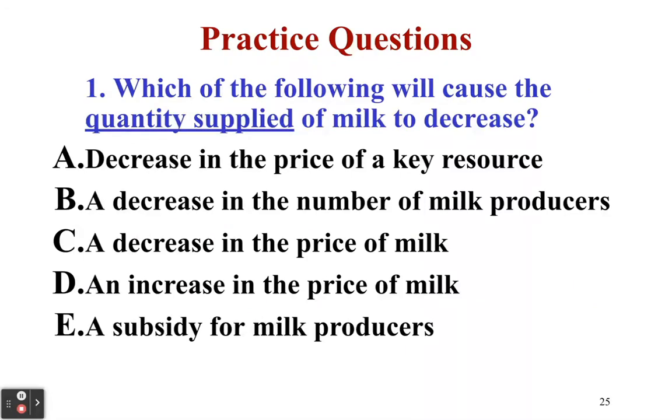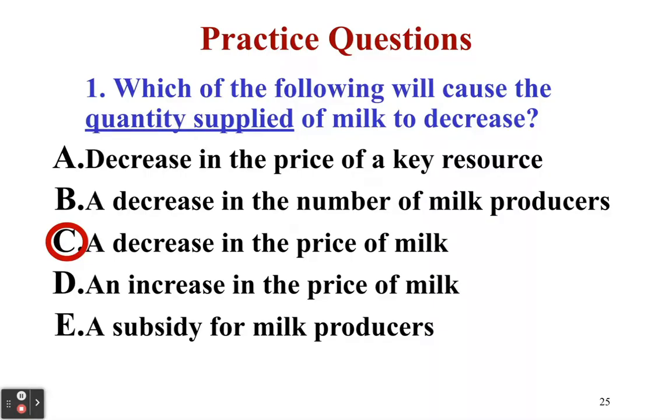So if we do this question, which of the following will cause the quantity supplied of milk to decrease? A, B, C, D, or E. So take a second, pause the video. Okay, so if you're watching now, you should have figured out what you think your answer is. So the correct answer is going to be C, a decrease in the price of milk.